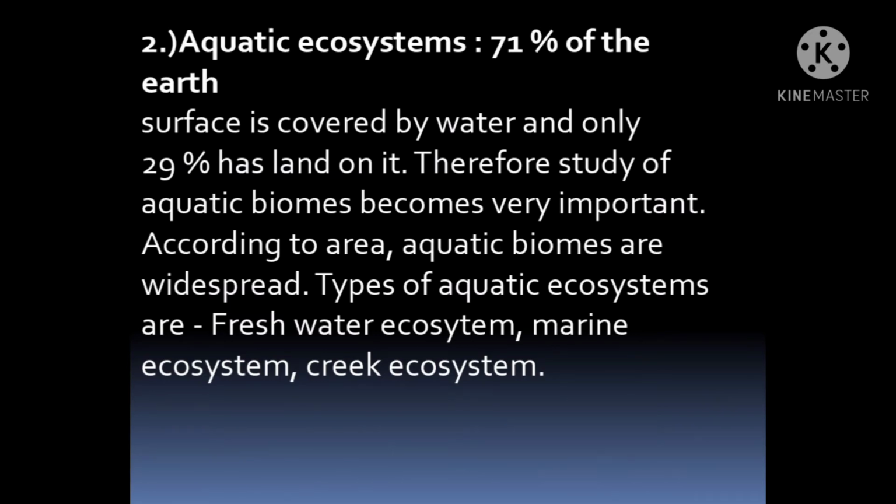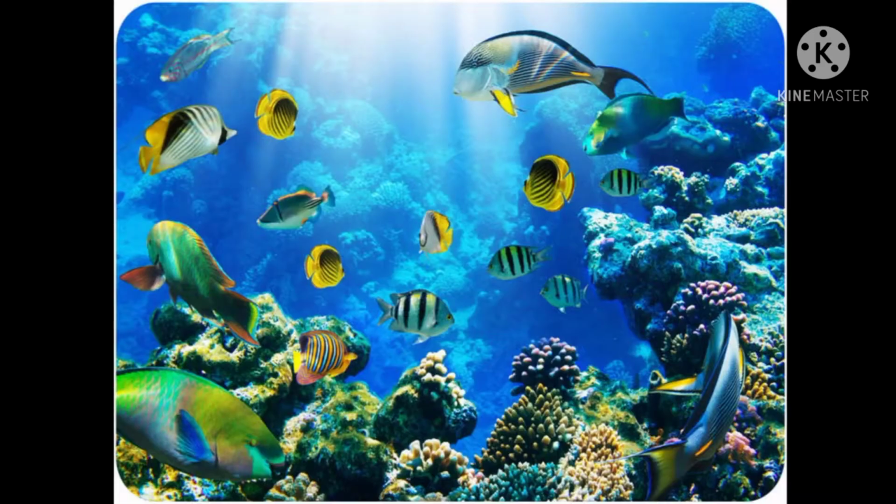So students, aquatic means where we can know the fish lifestyle, how fish stay in water, how they live in water, or how they survive in water. There are many aquatic plants also present in water. So students, there are two types of aquatic ecosystem, which are freshwater ecosystem and marine ecosystem. Let's see one by one.